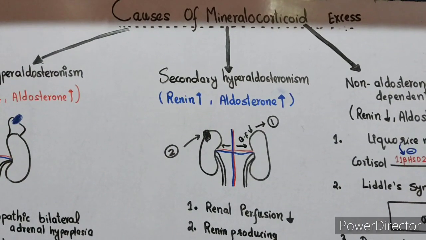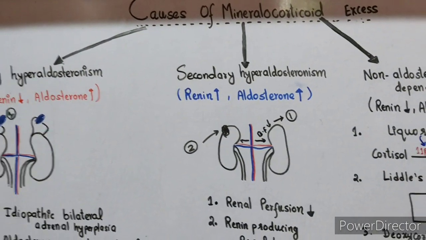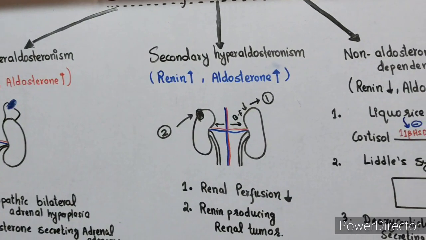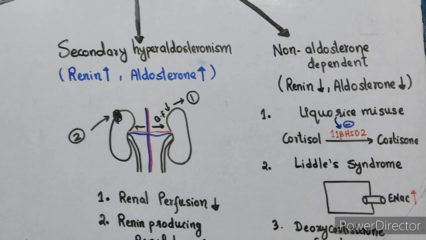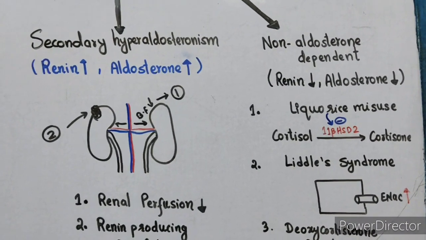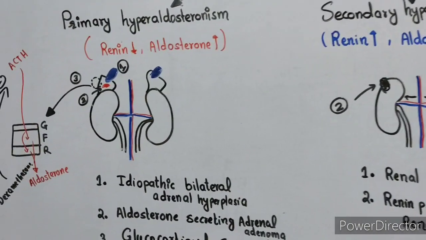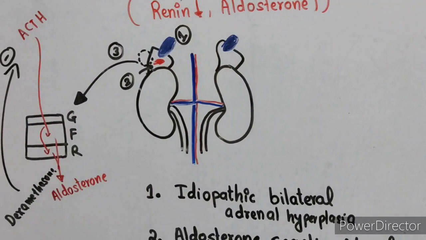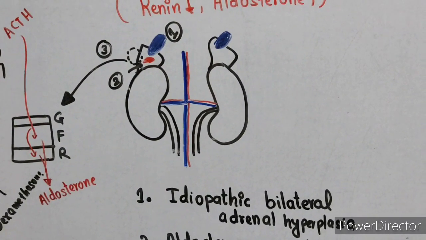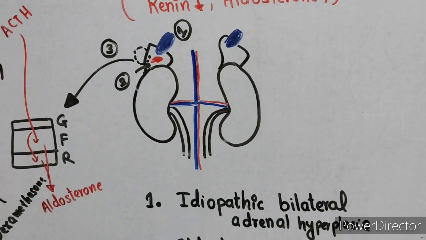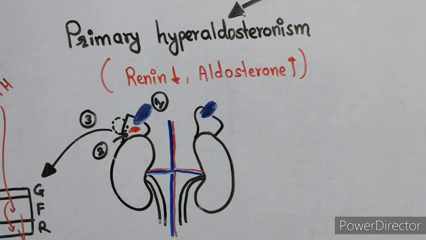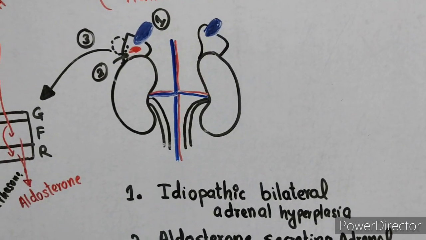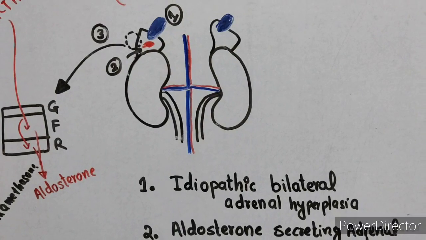Causes of mineralocorticoid excess can be classified as primary hyperaldosteronism, secondary hyperaldosteronism, and non-aldosterone dependent activation of the mineralocorticoid pathway. Let's first see the causes of primary hyperaldosteronism. Here the kidneys are shown, and in the upper pole of the kidney are the adrenal glands. If there is an intrinsic abnormality of the adrenal glands, then it is called primary hyperaldosteronism. What are the intrinsic abnormalities of the adrenal glands that cause primary hyperaldosteronism?